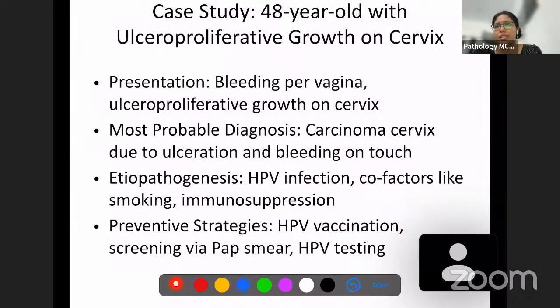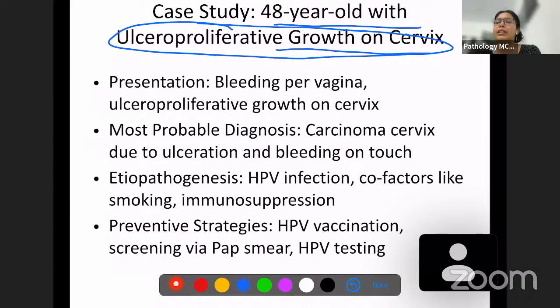So we have a case study. This is a case of a 40-year-old with ulceroproliferative growth on cervix. Always remember whenever you have an ulceroproliferative growth, that is a clue that we are dealing with a malignant lesion here. What is the presentation of this patient? Bleeding per vagina.